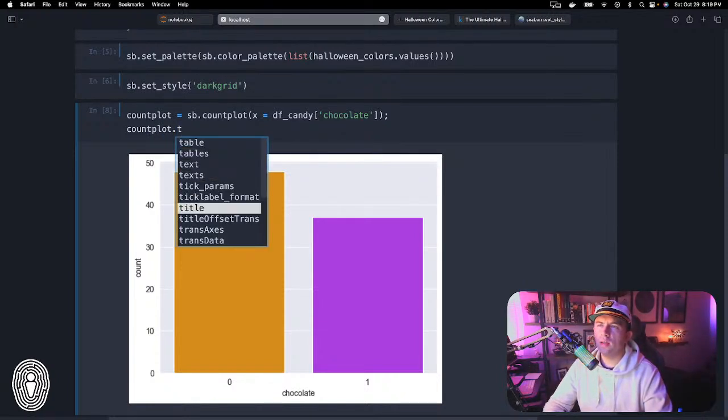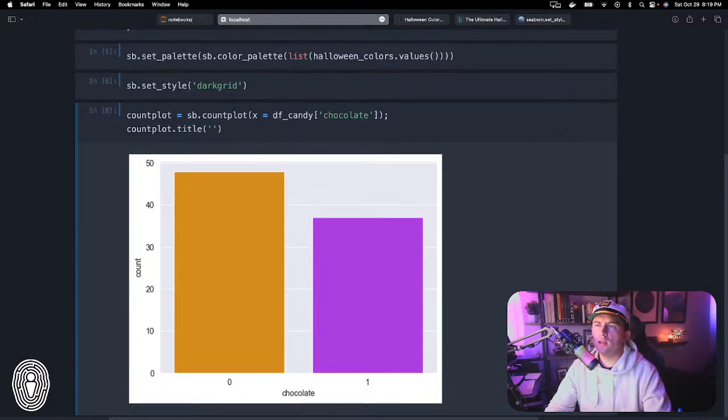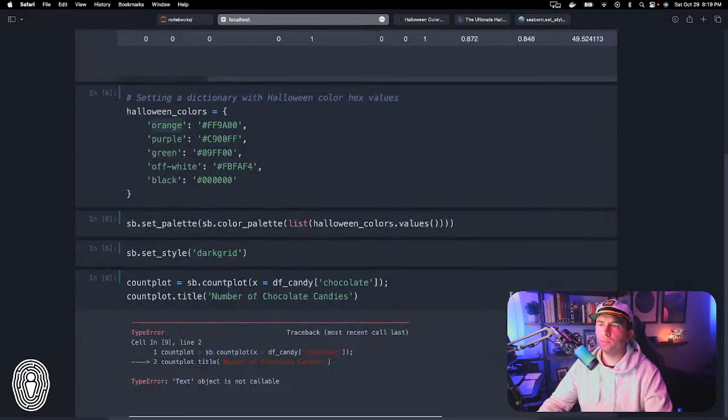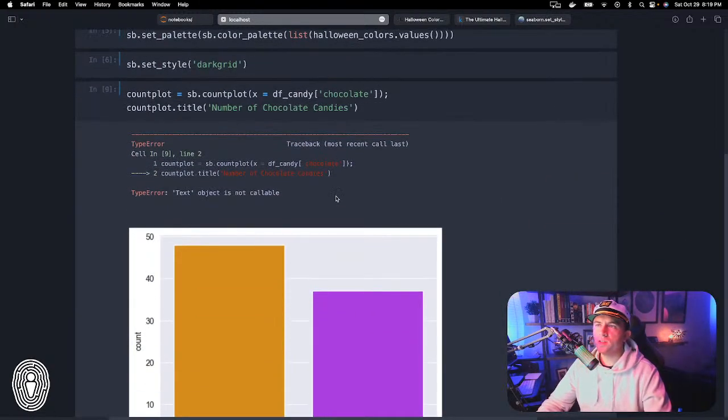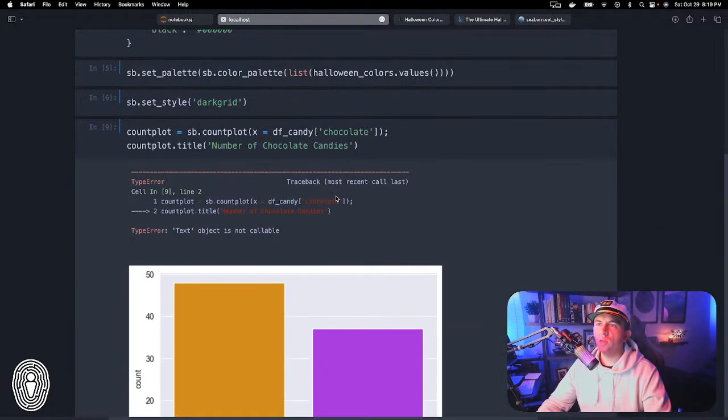Count plot dot title, and then number of chocolate candies. Okay. All right, text is not a callable. So I don't recall how to do this off the top of my head. Hold on just a second. I'm looking at my notes here because I did it a different way.